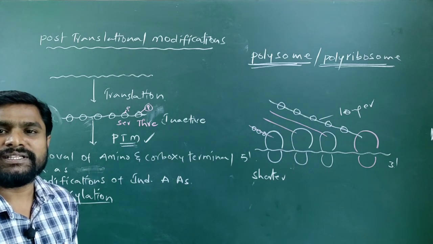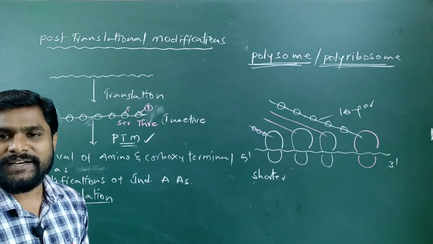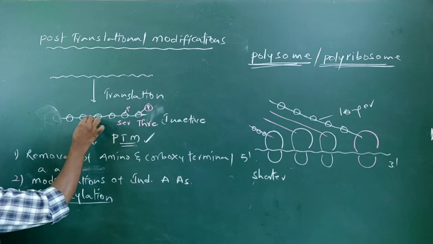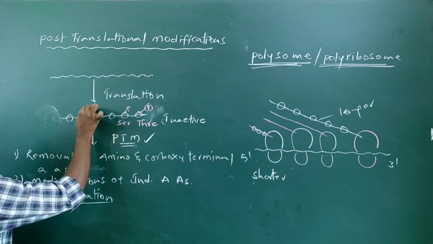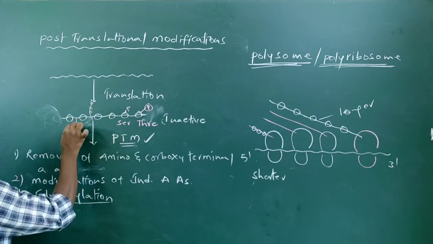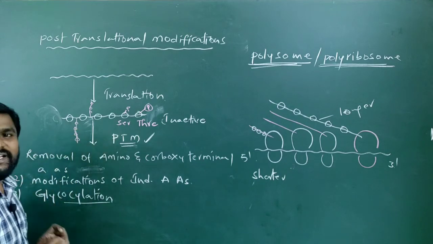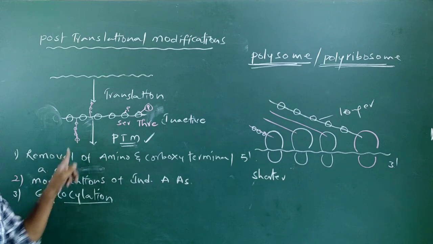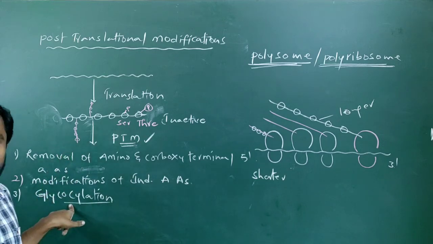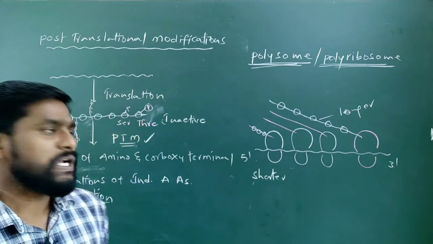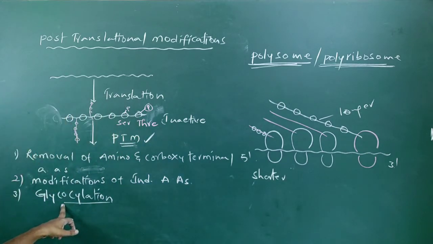The cell membrane consists of glycosylated proteins. So this is a polypeptide chain. After glycosylation, it consists of carbohydrate side chains like this. This is what we call glycosylation. You know very well the process of glycosylation takes place in Golgi complex.